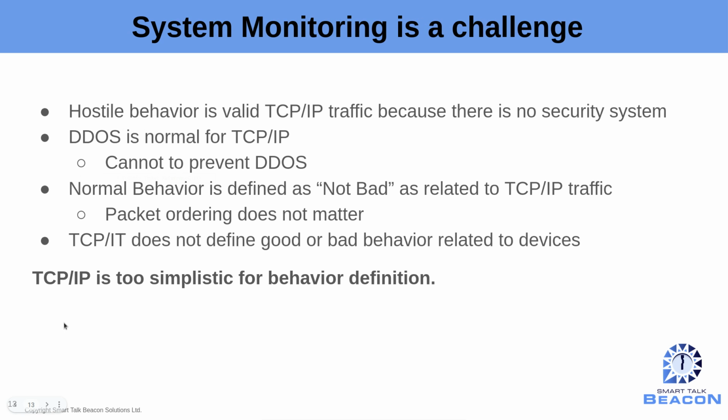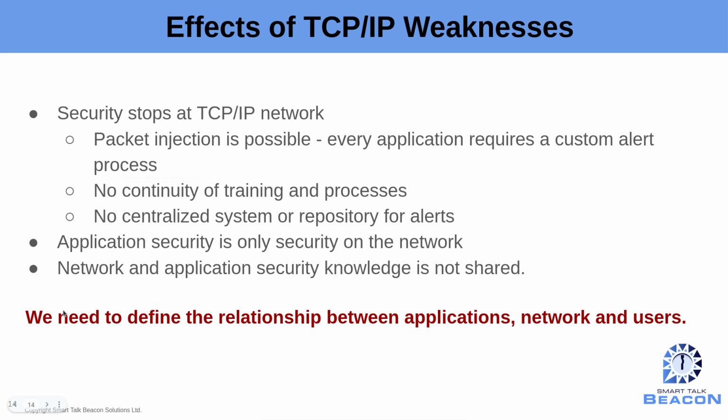This means that hostile behavior is still valid TCP/IP traffic because we don't have a security system. Distributed denial of service attacks are normal TCP/IP traffic, and normal traffic is pretty much defined as not bad as related to TCP/IP traffic. TCP/IP does not define good or bad behavior in relation to devices. So our biggest problem is it's too simplistic for using behavioral definitions. Our security stops at our TCP/IP network.